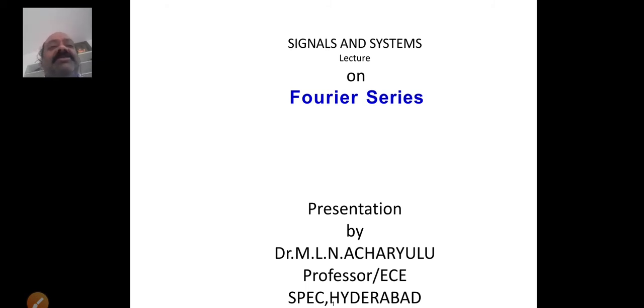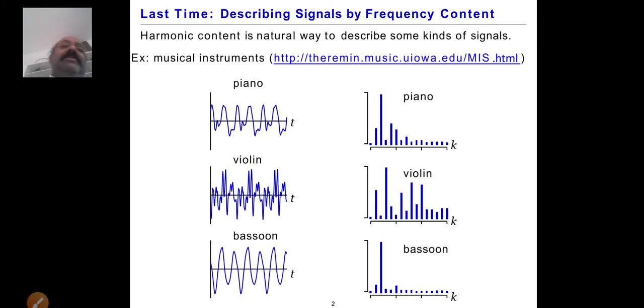Now we are going to talk about the basic preliminaries of Fourier analysis. First we need to describe the signal by its frequency content. We generally take the harmonic content as a natural way to describe kinds of signals. Take music signals, for example, from musical instruments: the piano, the violin and the bassoon, three types of instruments.